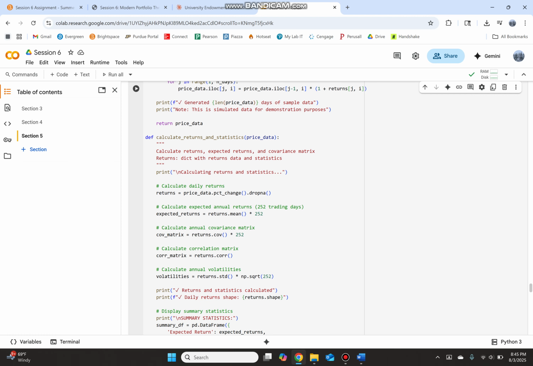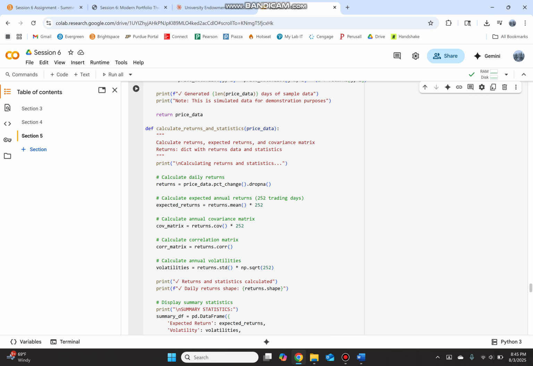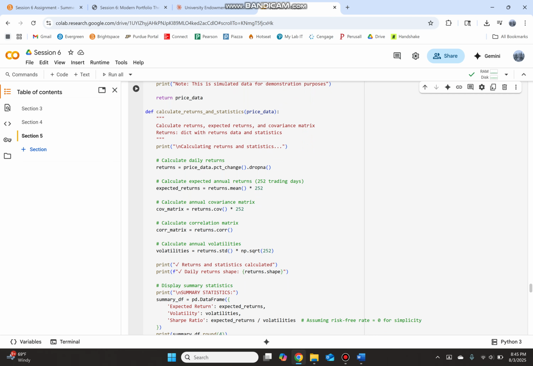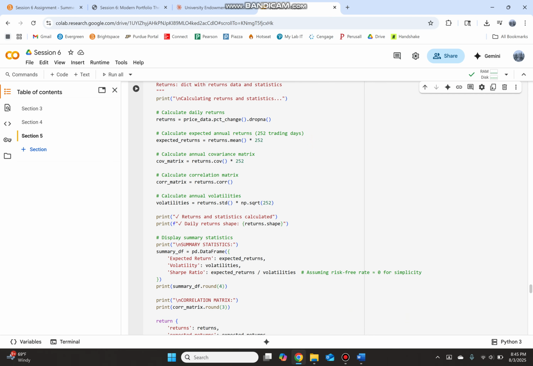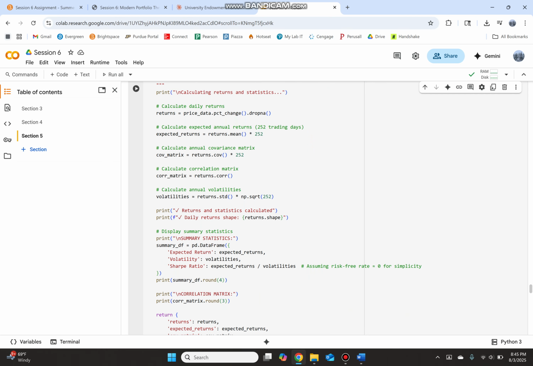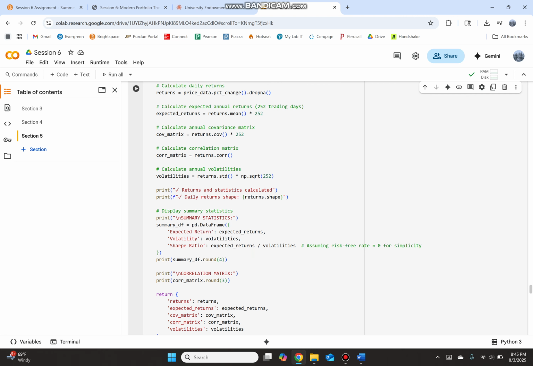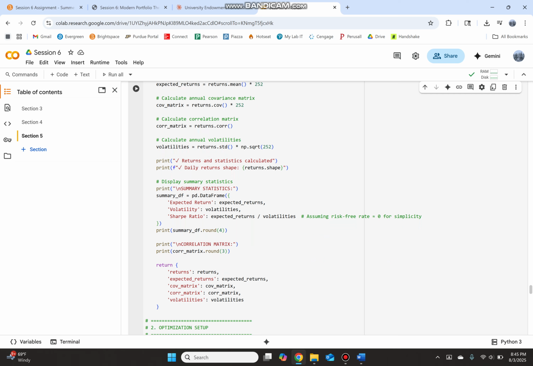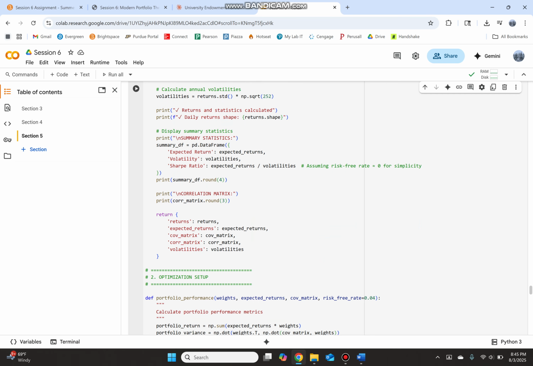So here's basically getting our returns and all that. It gets our daily returns for the data, our expected returns from our 252 trading days from our yearly calculator, and then our covariance matrix, our correlation matrix, and our annual volatilities. Which is all important information for calculating the efficient frontier and everything later on. And that'll display our basic summary statistics of each individual stock, which is super helpful for making sure that everything is adding up correctly. And then return our five basic things.